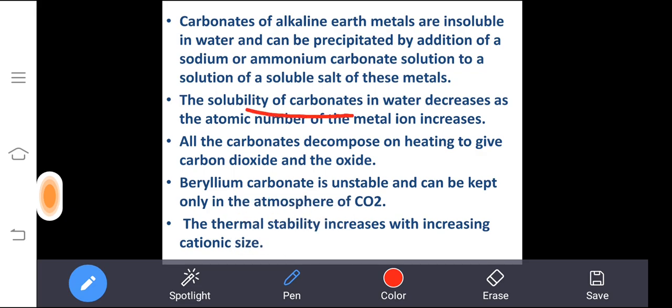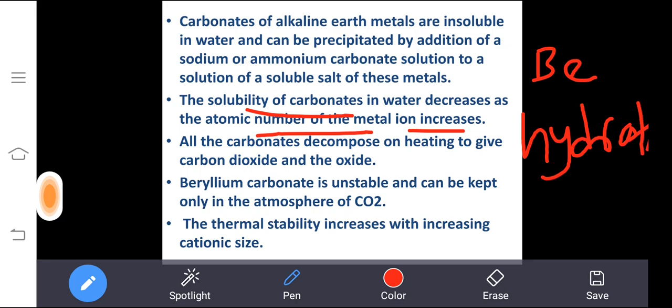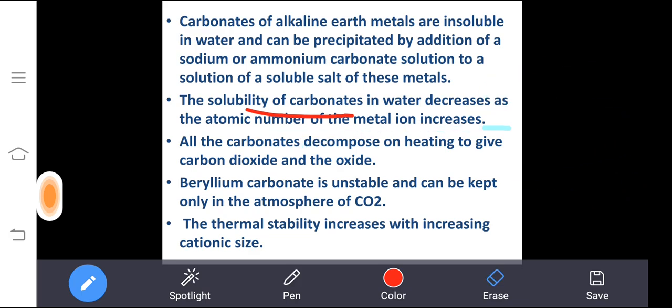The solubility of the carbonates decreases as the atomic number of the metal ion increases. Do you remember the nature of hydration enthalpy? At the top it will be more, that means when size is less, it will be more. When you move down the group, the hydration enthalpy decreases, that you want to remember. So here also the same thing, the solubility of the carbonates in water decreases as the atomic number of the metal ion increases, because when you move down the group, the atomic number of the metal ion increases.